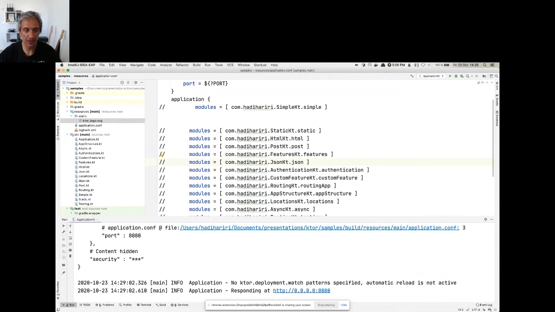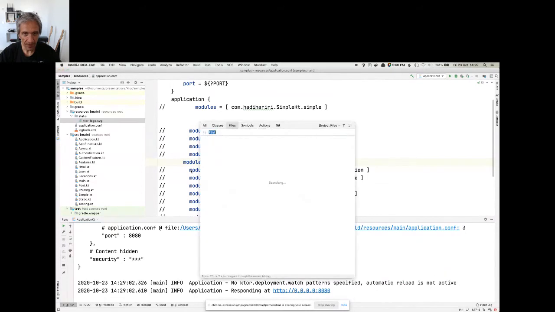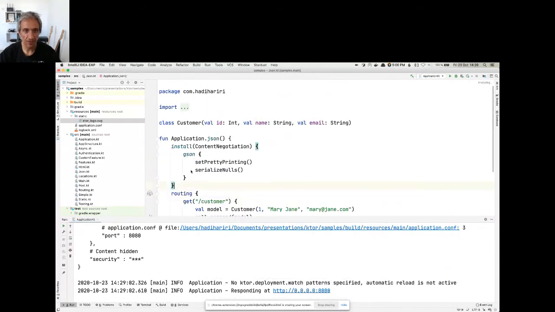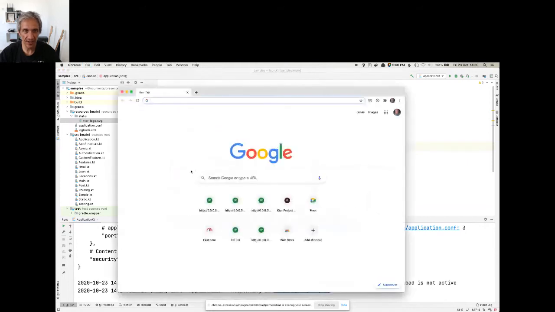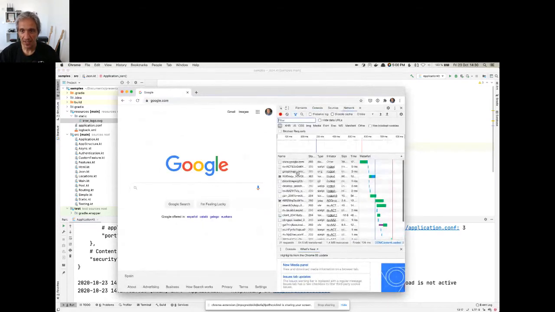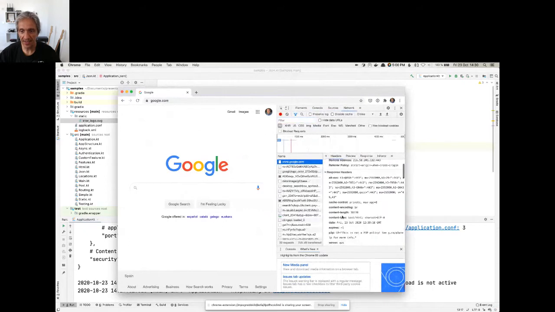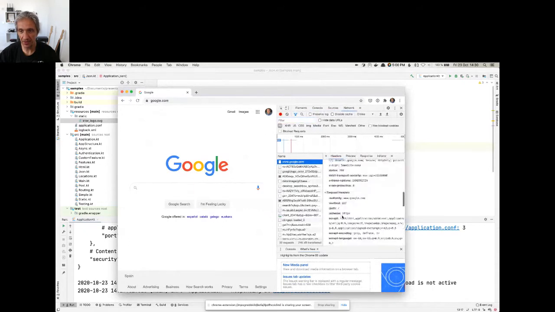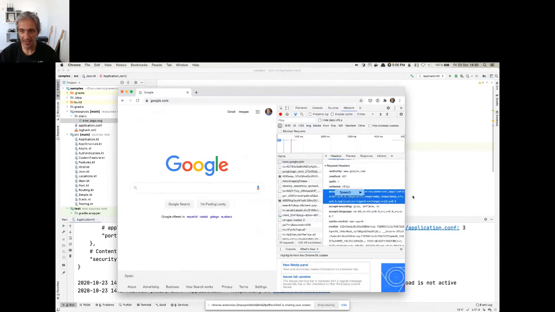So moving on with the features, let's take a look at something a little bit more useful. Not that default headers aren't useful, but let's take a look at some serialization and JSON. So in this case, we've got our JSON file. And here's an example of where I mentioned that you can initialize a feature. So what I'm doing is installing what's called content negotiation. Now, if you're not familiar with content negotiation, essentially, the idea of it is that when I go to a website, so let's say I go to google.com, and if we take a look at the network, you can see that when I make the request, I send some accept header in the request. See, I send this accept.